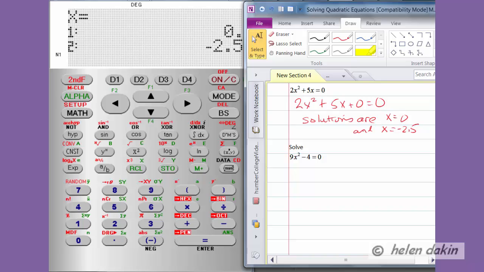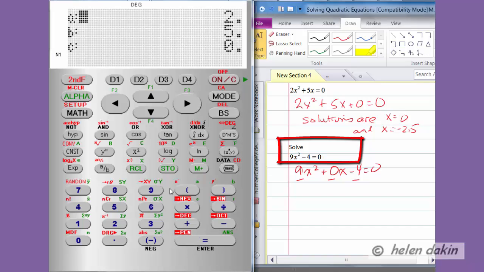In the third example, we've got to solve 9x squared minus 4 is equal to 0. Well, in this case, there is no x term, but there is a constant. So we've got 9x squared plus 0x minus 4 is equal to 0. So there's my a, b, and c values here. And now I can enter those into the calculator by just pressing in the enter button, because I'm still in the quadratic mode. So now I'm going to enter in a new value for a.